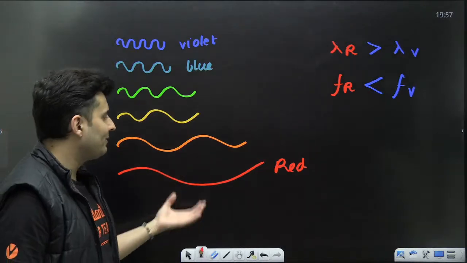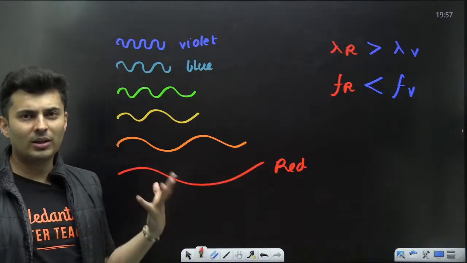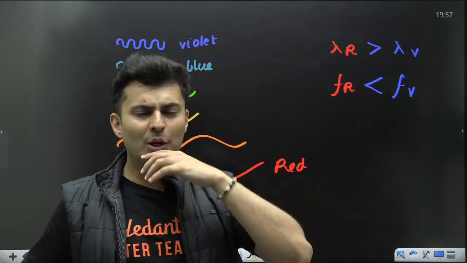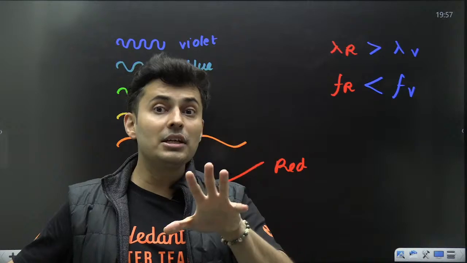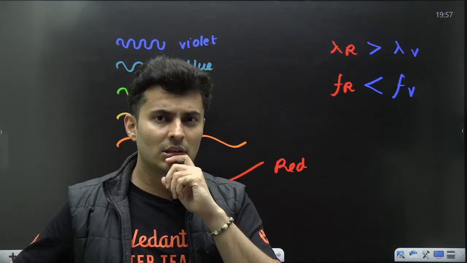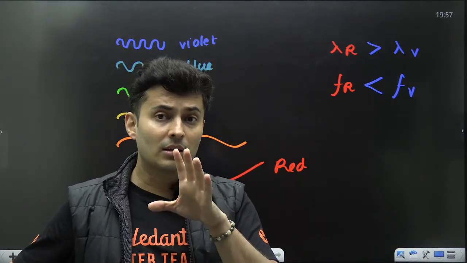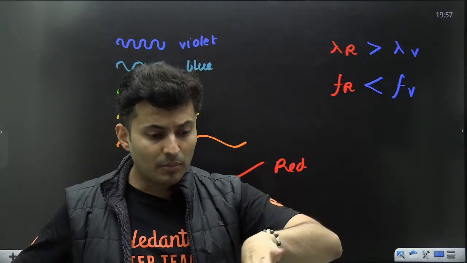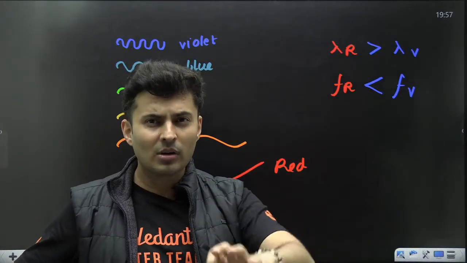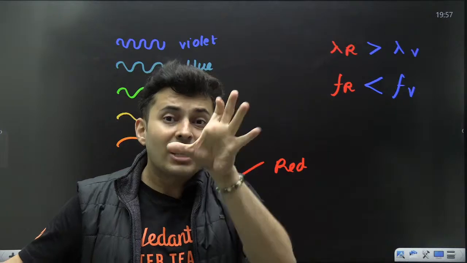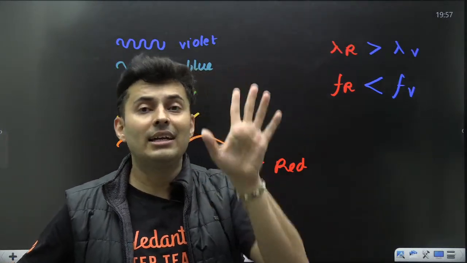If you ever forget whether violet has more wavelength or red has more wavelength, just remember, for danger, to indicate danger, warning, which color do you use? Something bad is there. Maybe there is a big hole on the road. So you put something, and which color do you use to indicate danger?